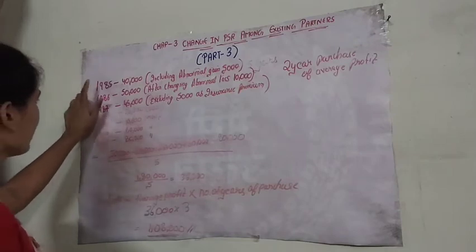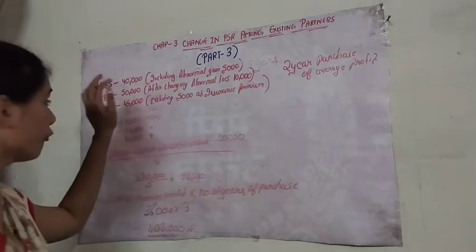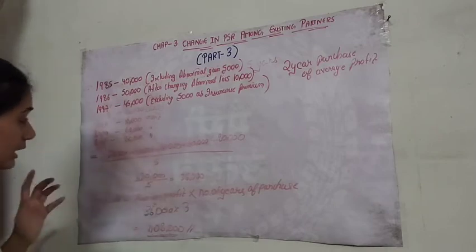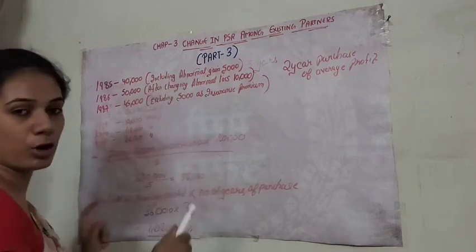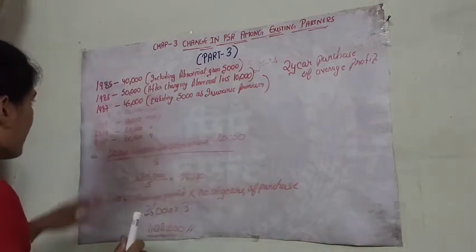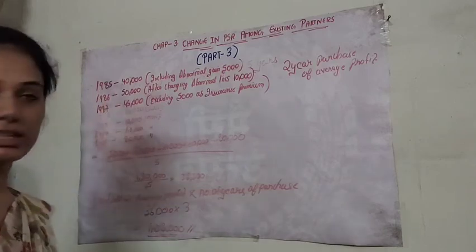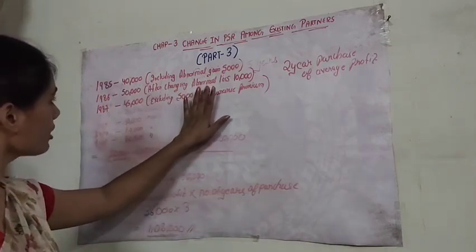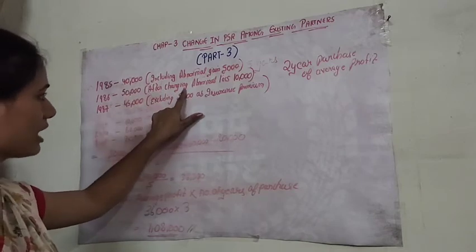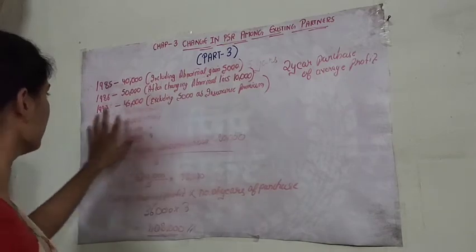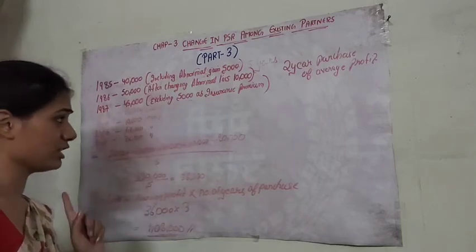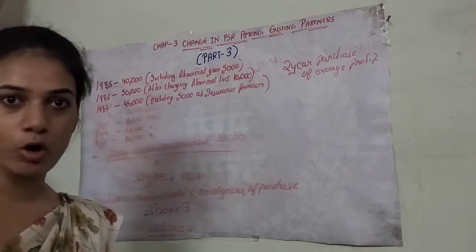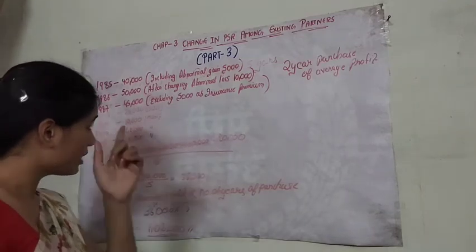Yes, so here we have another question. In this question, in 1995, we have the profit of 40,000. But the different thing in this question is, in 40,000, we include the abnormal gain of 5,000. And in 1986, we have the profit of 50,000, and that 50,000 is after charging abnormal loss. Clear? Then in 1987, we have 45,000, excluding 5,000 as insurance premium. This question I will share with you all in PDF. You can go and check there also.